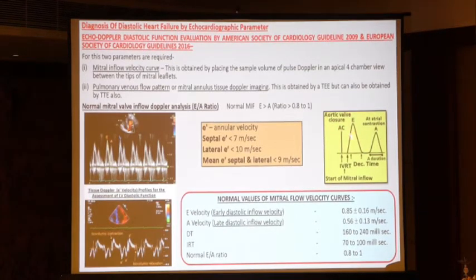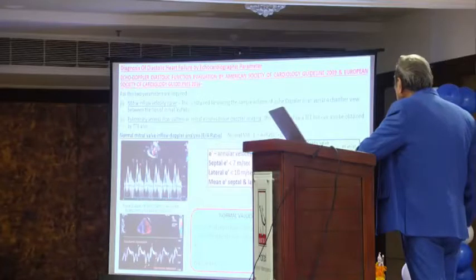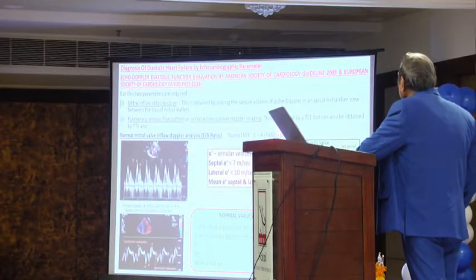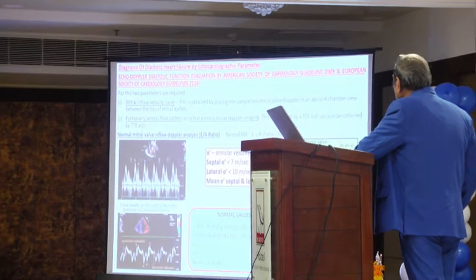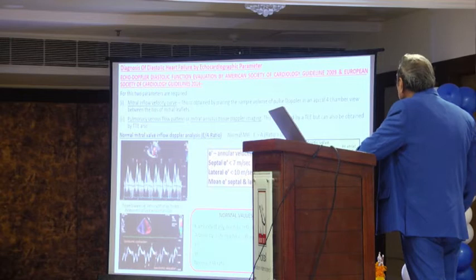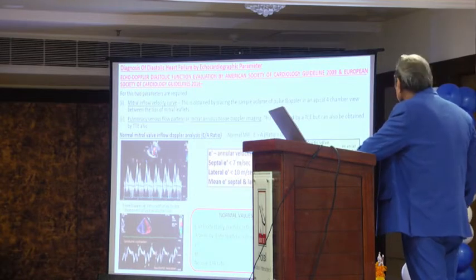Then you find the E wave. So this E velocity is 0.85, A velocity is 0.56 and the ratio is 0.8, more than 0.8 to 1. Remember the ratio of E to A is more than 0.8 to 1. Only this much you have to remember. Then you can understand further things.